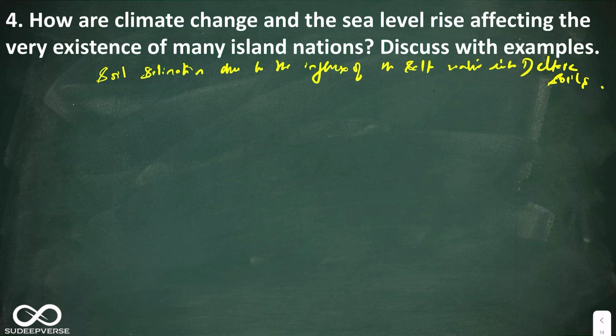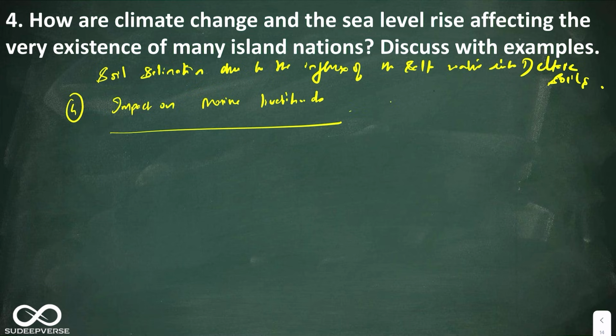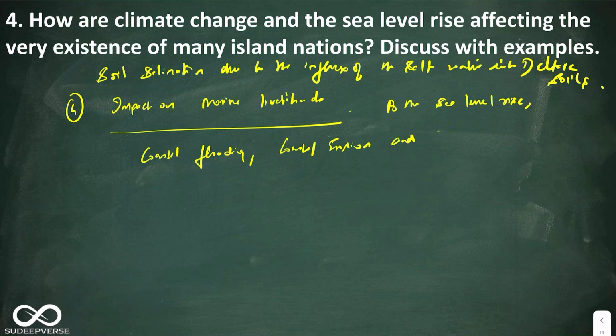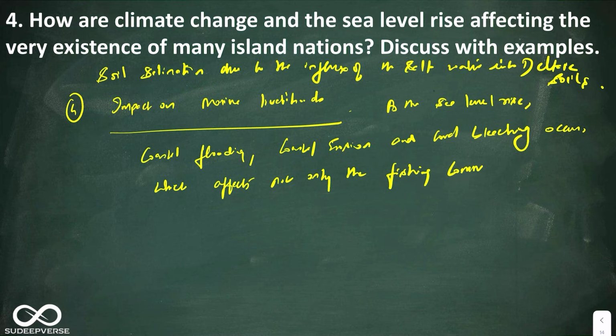The fourth one is impact on marine livelihoods. Here you can say, as the sea level rises, coastal flooding, coastal erosion and coral bleaching occur, which affects not only the fishing community but also tourism activities.